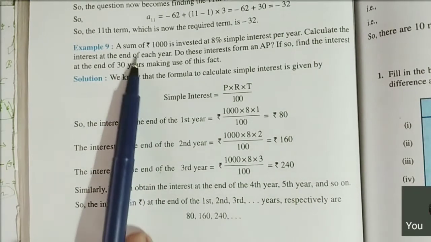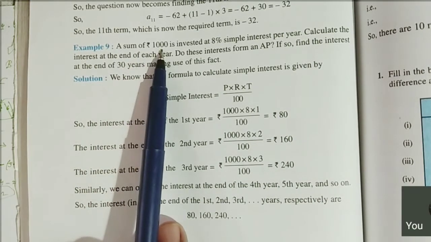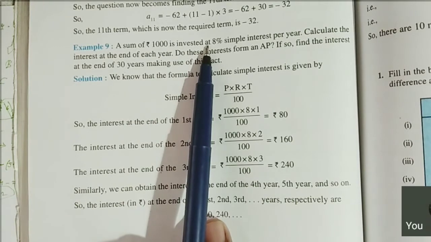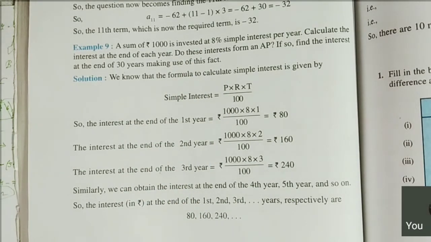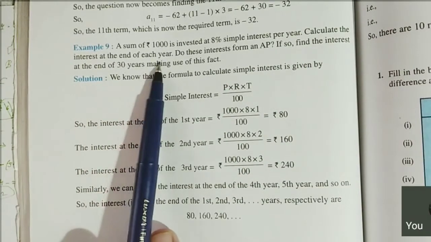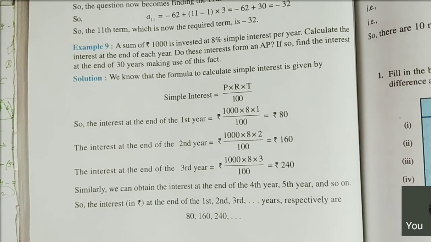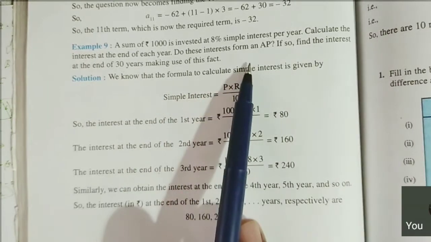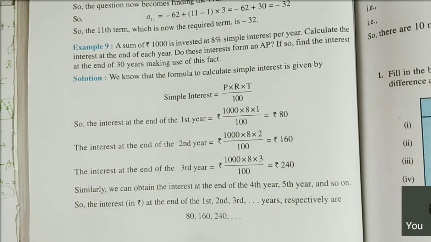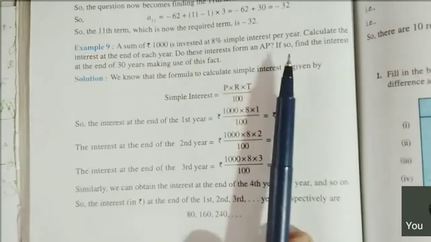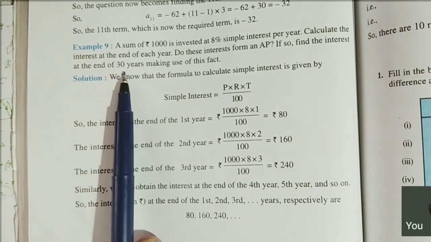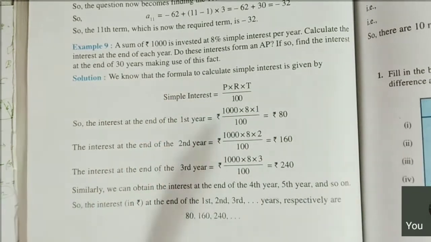Actually, someone is investing 1000 rupees at the rate of interest 8 percent, right? So every year they will get 8 percent from 1000 rupees. This is simple interest, right? Then calculate the interest at the end of the year: first year end, second year end, third year end. Do these interests form an AP? If you write this interest as a list of numbers, will it form an AP or not? If it forms an AP, find the interest at the end of the 30th year. Make use of this fact. Are you clear on the question?